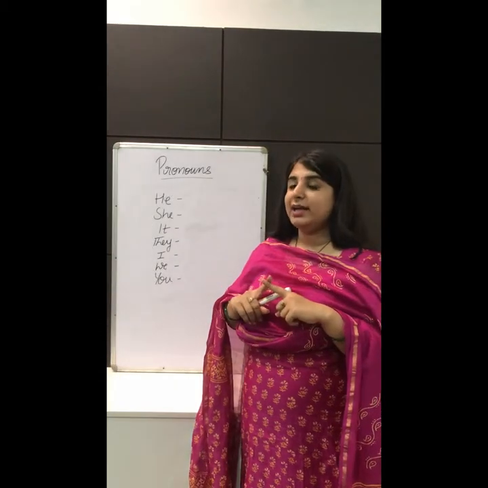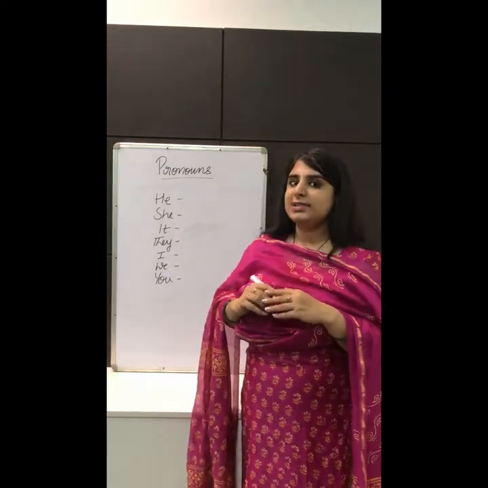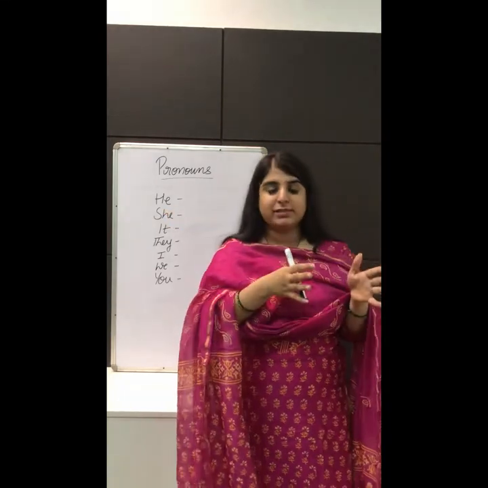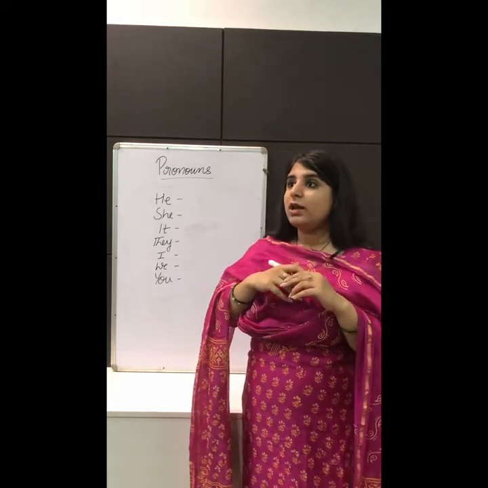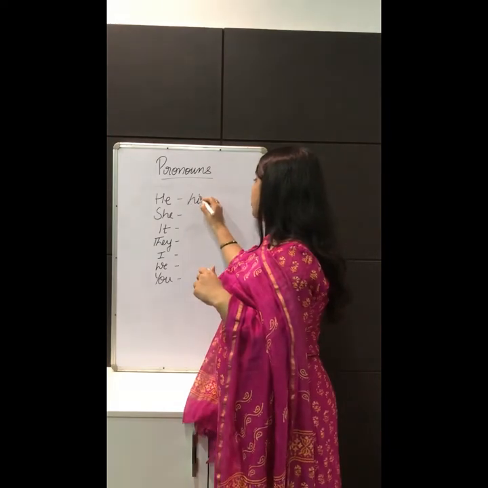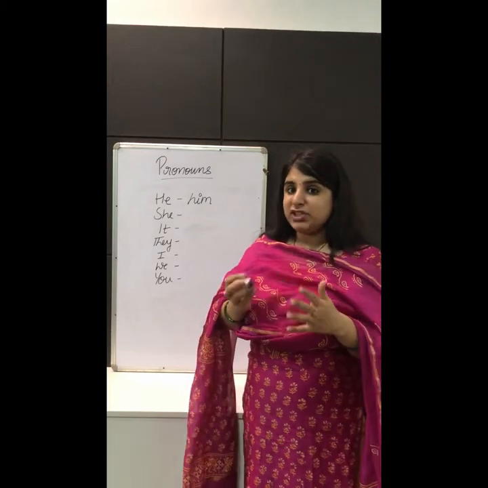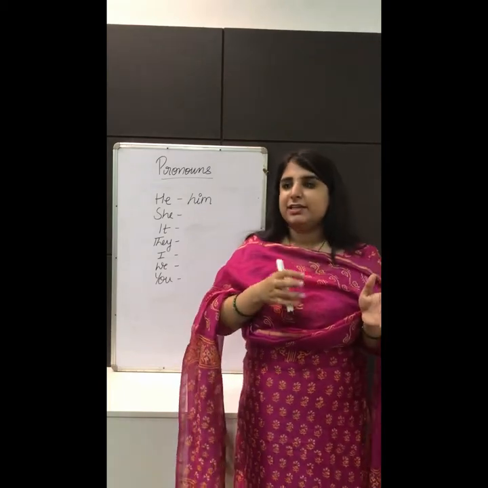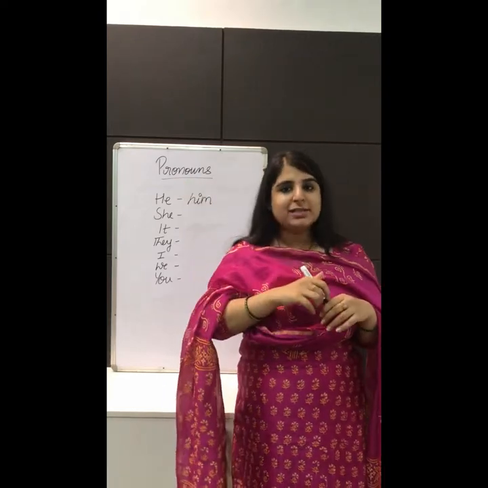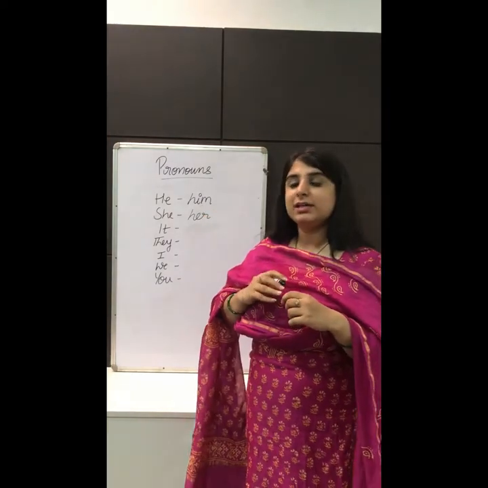Now we are going to find out the corresponding receivers for all these doers. So say for example, there's somebody who's throwing a ball at a boy standing here. Then what will he call? Somebody is throwing the ball at him. So him is the corresponding receiver for he. Okay, let's see what about she, right? If there's a girl standing here and somebody is throwing the ball at the girl, you will say that somebody is throwing the ball at her. So for a girl we have the receiver as her.